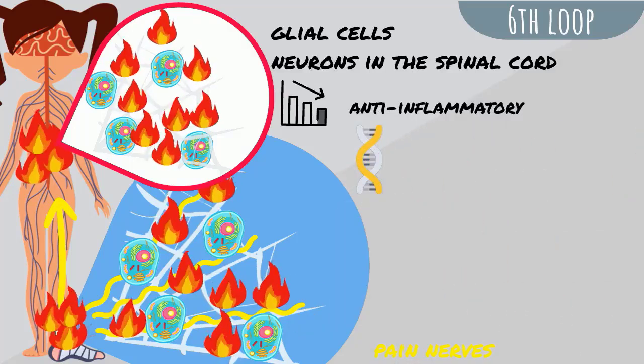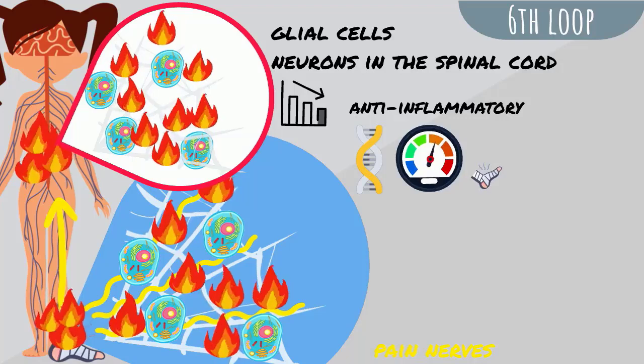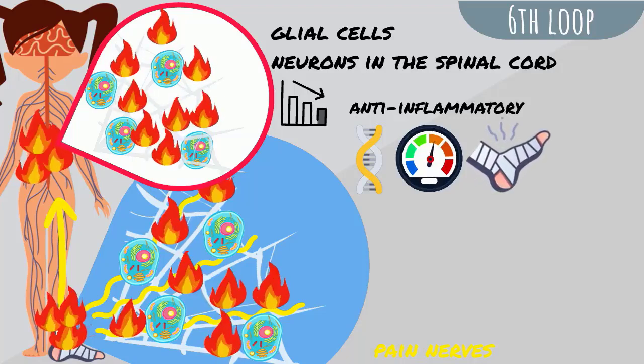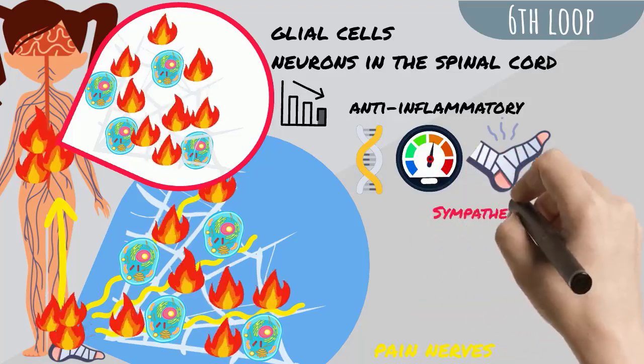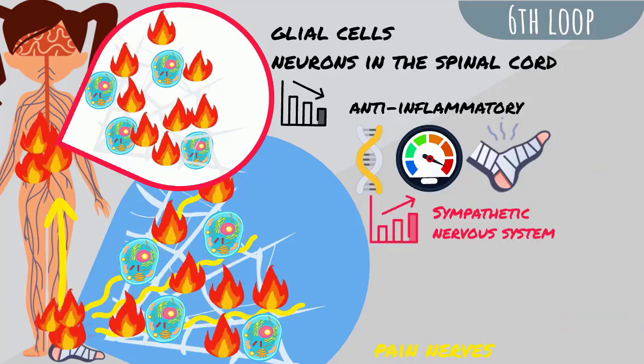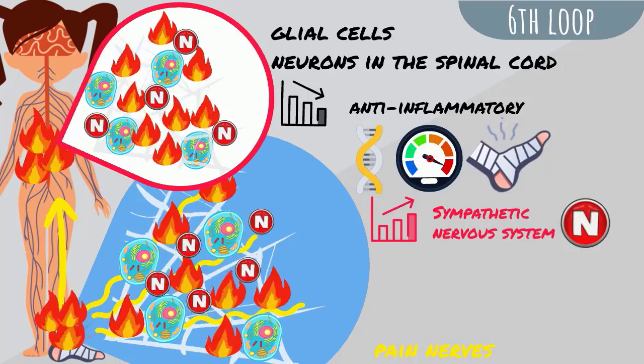Genetic changes in the neurons of the spinal cord, under the effect of NGF, amplify the pain messages coming from the peripheral fascia, which increases the strength of the painful feeling. The autonomic nervous system triggered by stress, the sympathetic system, is overactivated, leading to the release of noradrenaline in the spinal cord and peripheral fascia.